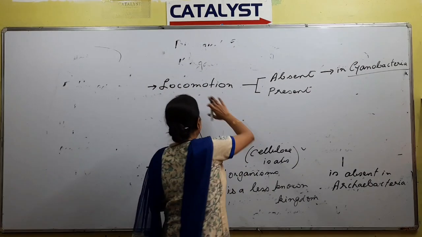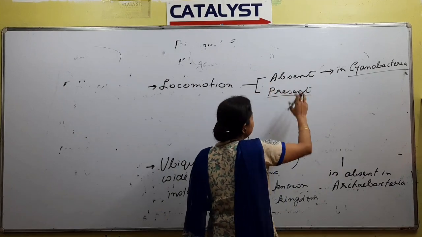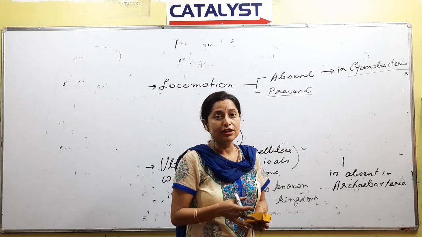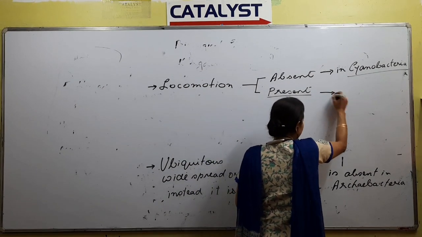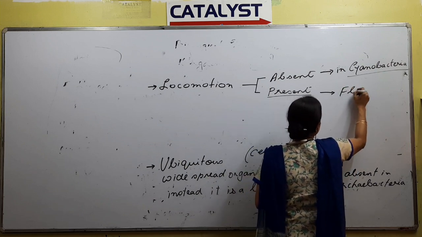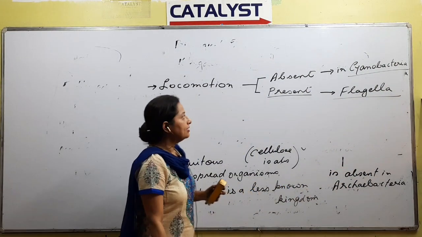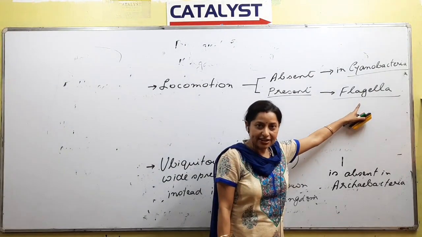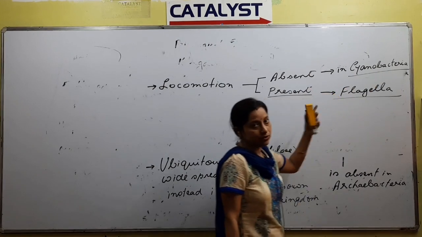And they will generally move in search of food. Otherwise, cyanobacteria prepare their own food, right? And if the locomotion is present, then what is the locomotory structure or apparatus? Flagella, right? So the organisms that move, move through flagella. And those in which the locomotion is absent, the example could be cyanobacteria.